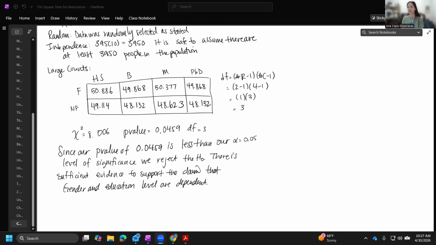Hopefully this was helpful. It concludes our chi-squared exploration. We're going to move into analysis of variance next.